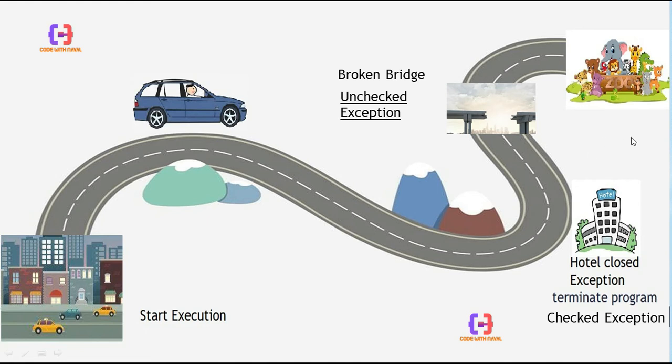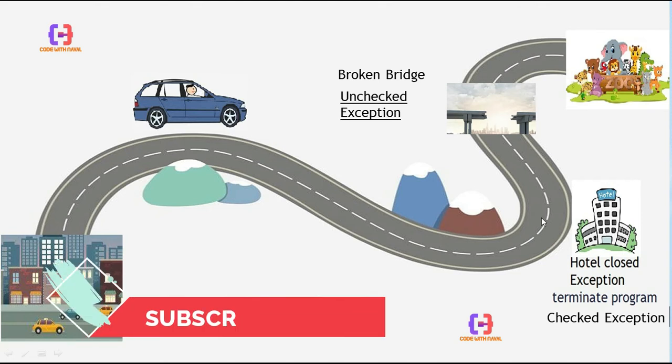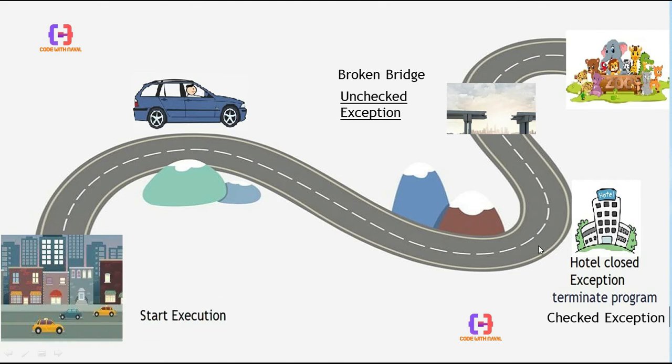Then we start our journey and reach the hotel. If that hotel is open, there is no problem. We stop there, eat something, and continue our journey. But if that hotel is closed, we didn't decide what we should do. Then there is an issue in our plan, because nothing is defined for that case: if the hotel is closed, then we will come back or continue our journey. That is one type of exception. But we can handle that exception.